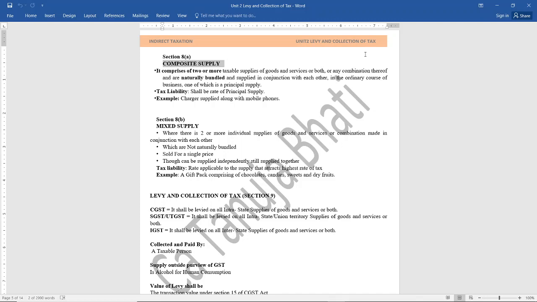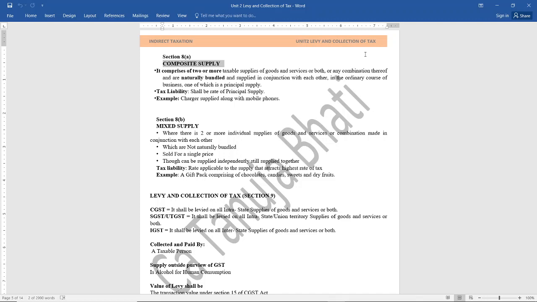So now, when your primary intention is to purchase the cell phone, your intention was not that you needed an earphone and that is why you purchased the cell phone. So your main purpose was to purchase a cell phone, but along with it the charger and other accessories were supplied. Now, when the billing is made by the supplier, what rate of GST will he charge, whether the rate applicable to the charger, the cell phone, or the earphone.